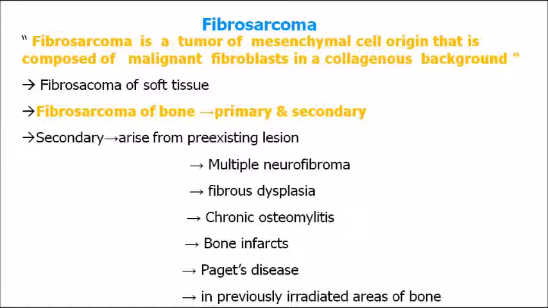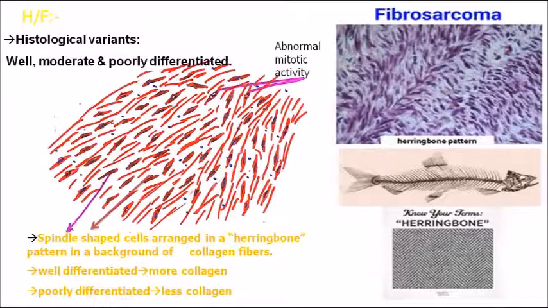Okay, so these fibroblast cells are the ones which produce the collagen, so there is a collagenous background. Okay, so fibrosarcoma of the bone is of two types, primary and secondary. So primary is the one which originates within the bone itself, whereas secondary is arising from a pre-existing lesion. So which means there was a pre-existing lesion in that particular bone. From that particular lesion you have the development of the fibrosarcoma. Okay, so that is secondary type of fibrosarcoma. So from the MCQ viewpoint, you have to remember the histology pattern of fibrosarcoma.